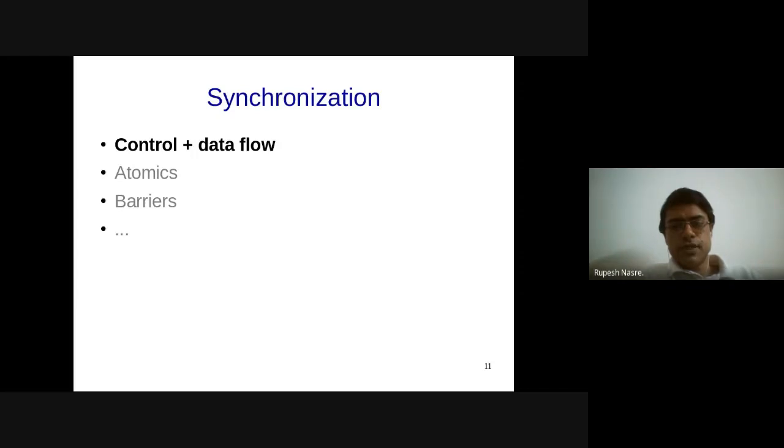Can we use any synchronization or atomics in the assignment?